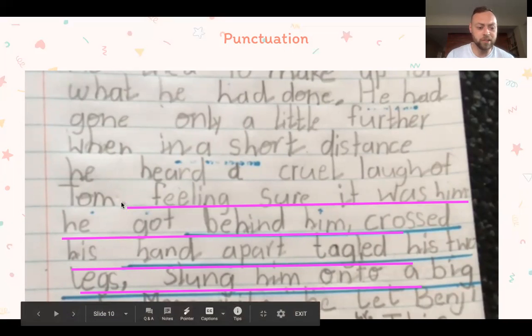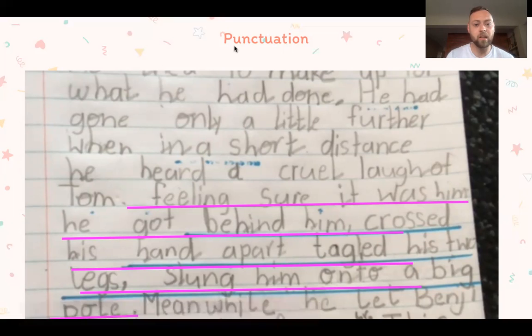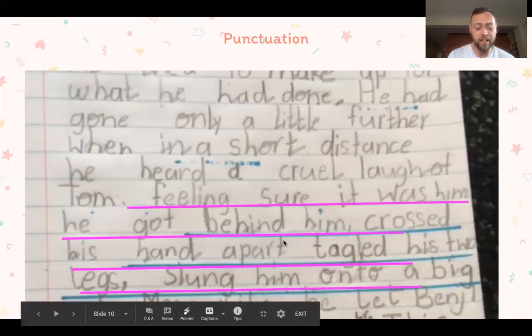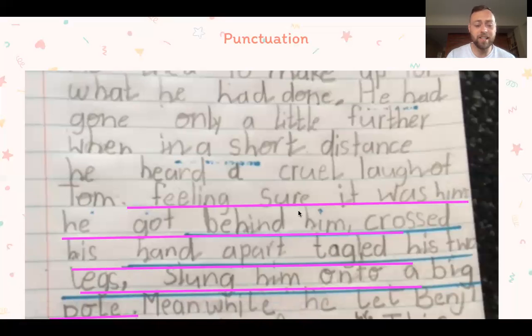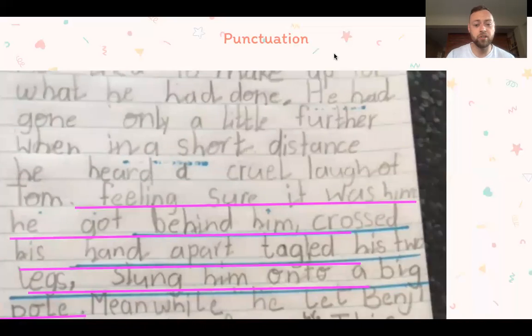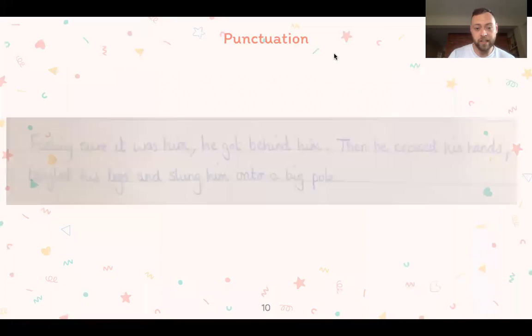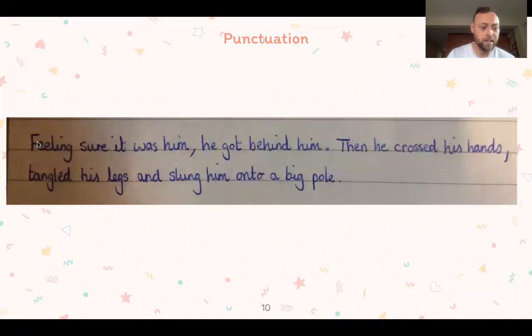And first of all, I noticed that there was a full stop here, and this isn't a capital letter. So when we edit our work and we upgrade, we need to reread it, make sure it makes sense, and add punctuation. So I've upgraded it to a capital letter, "Feeling sure it was him," comma, "he got behind him," full stop. "Then he crossed his hands, tangled his legs, and slung him onto a big pole."